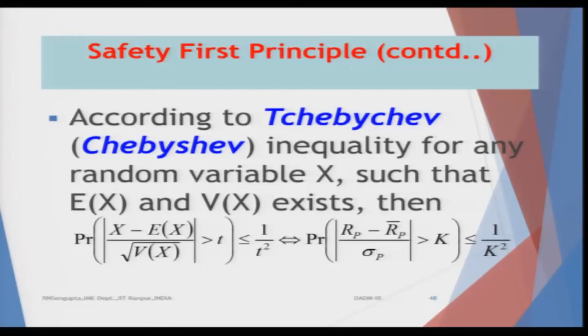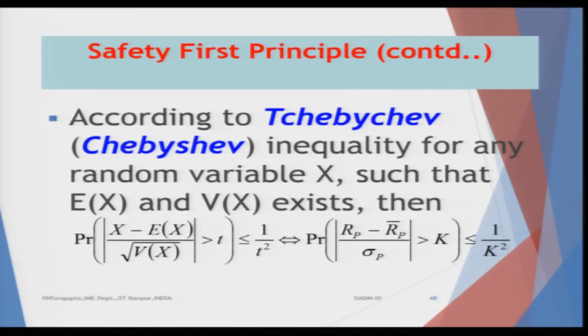So, according to Chebyshev's inequality, for any random variable x whose expected value and variance exist, the probability that the ratio of the absolute difference of x minus the expected value of x, divided by the standard deviation, is greater than t, where t you have to find based on our simple assumptions.